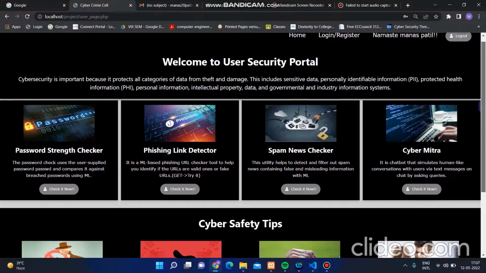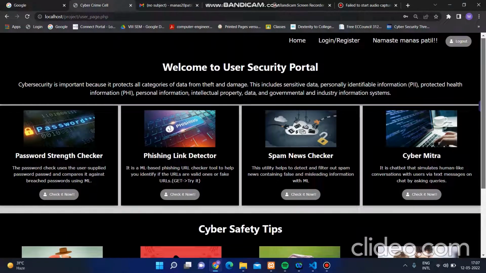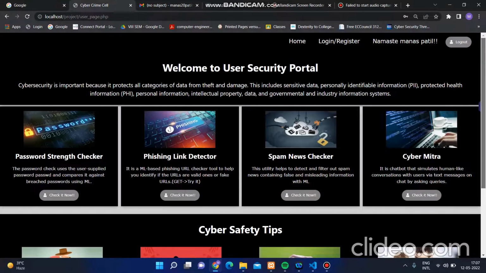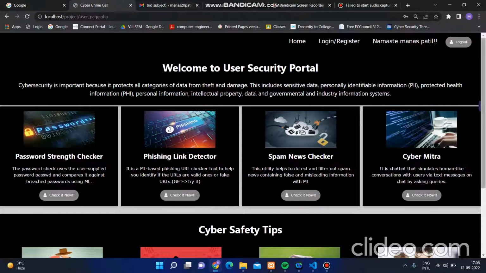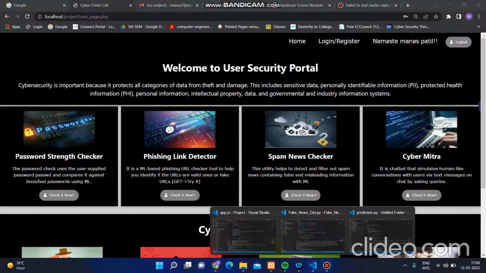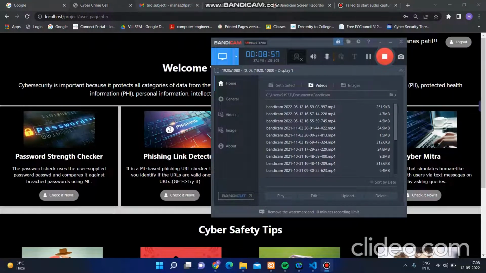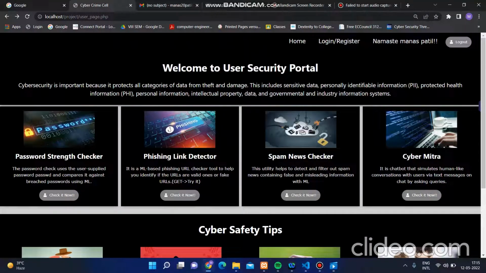Now this user security portal will help the user to check the security of their own device. What we saw previously, that is Cybermitra, the chatbot, and the IP tracker, these are the only free functionality of the security portal. If you want to access the additional functionality, users should log in or register themselves to our portal, then only they can access the whole functionality of our system. To understand in a better manner, let's dive in and check out the functionality of our user security portal.